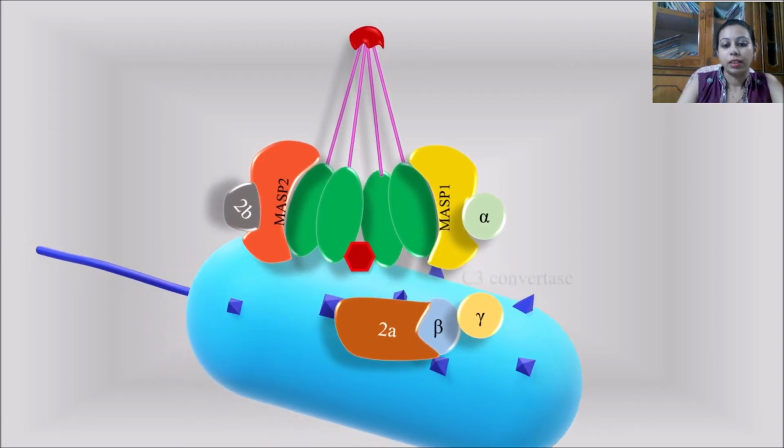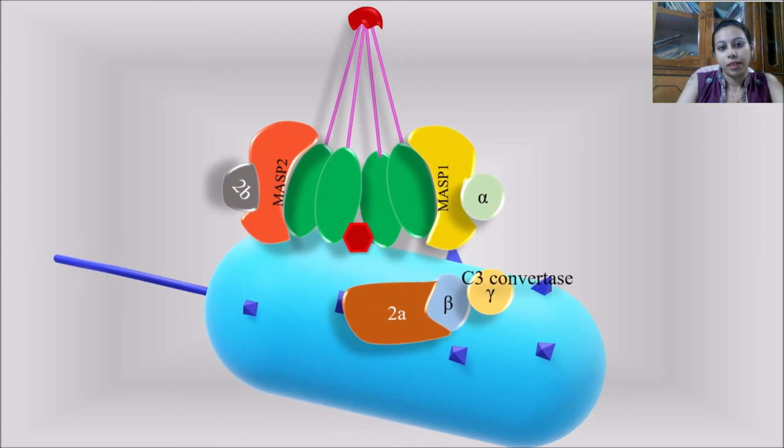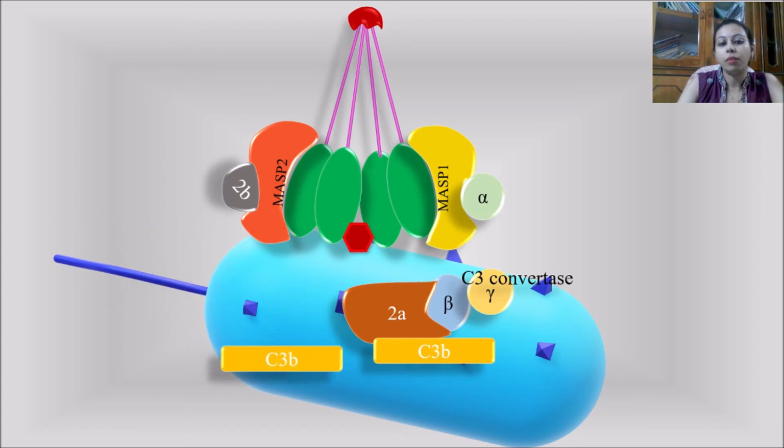These form the C3 convertase. This C3 convertase is able to enzymatically cleave complement component C3 into two parts. The smaller part will remain active in the bloodstream and activate further components of the immune system, like phagocytosis, inflammation and other immunological responses. Whereas C3b, once activated, will produce a cascade mechanism and activate a number of other C3 molecules, and this will also deposit over the surface of the pathogenic cell.